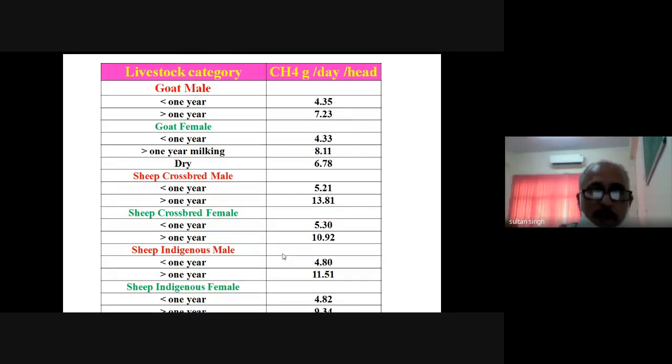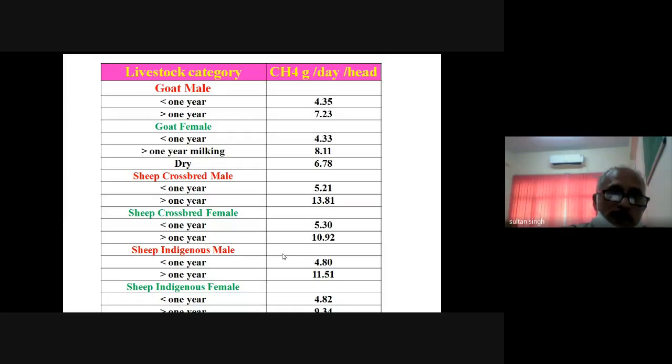Again, it depends on the intake, because it is the amount of feed that is ingested by the animal. It will influence the amount of methane production. That is why this is the value that we normally use: when we have a population less than 1 year, we use the value 4.35. If the goat population is more than 1 year, then we use the 7.23 factor.